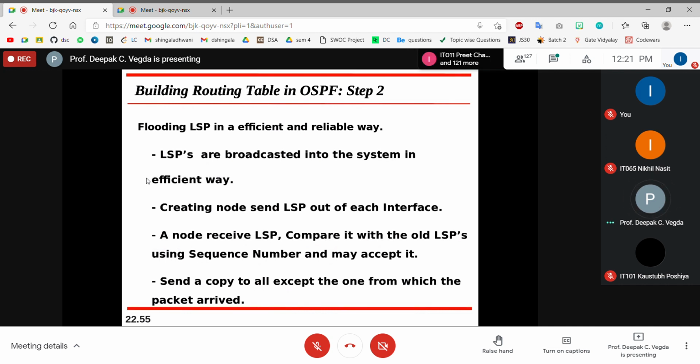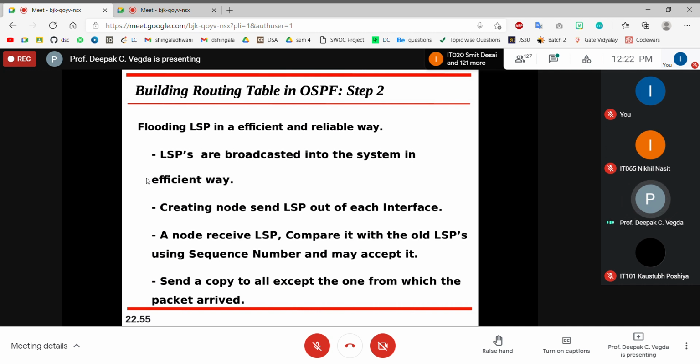A node receives LSP. Suppose router 1 or router 2 receives the LSP, it will compare it with the old LSPs using the sequence number and may accept it or not. It may be the case that it is new information, which you believe you should compare with your old information, and you should update your table. And sometimes you feel that this information is of no use to you.